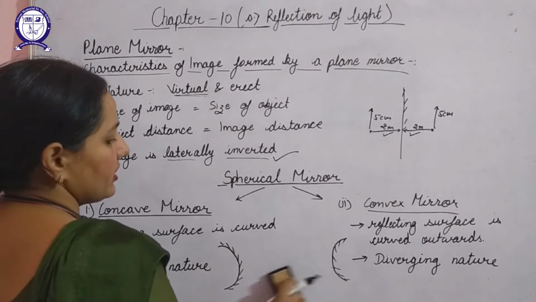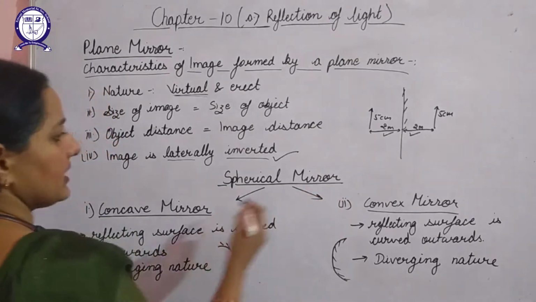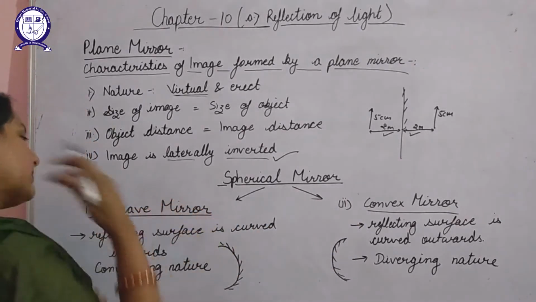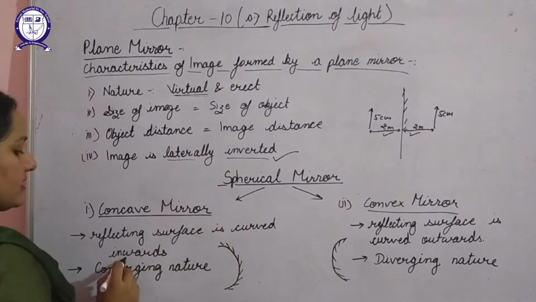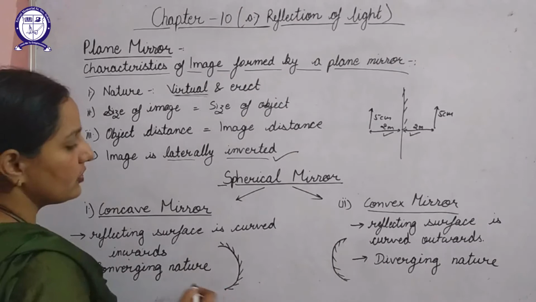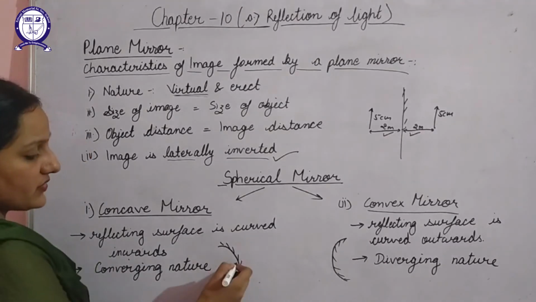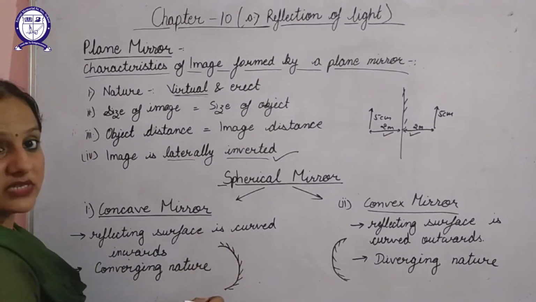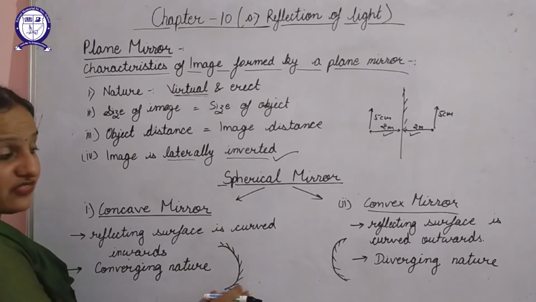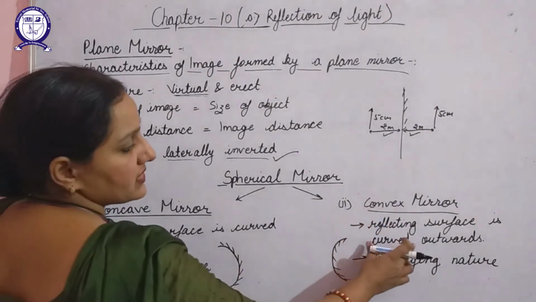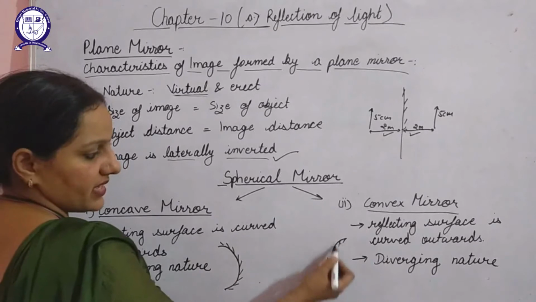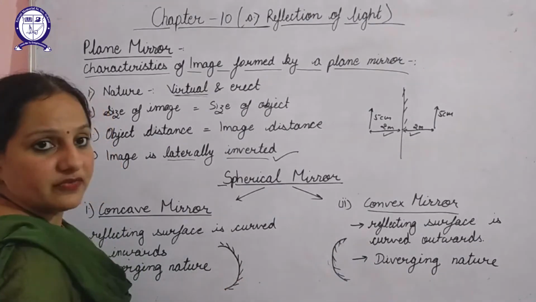Now, depending on the surface, spherical mirrors can be classified as concave mirror and convex mirror. A concave mirror is a mirror whose reflecting surface is curved inwards. For example, this is how you will represent a concave mirror. If its reflecting surface is bent inwards, it is a concave mirror. But if the reflecting surface is curved outwards, or bulged outwards as in this case, this will be your convex mirror.